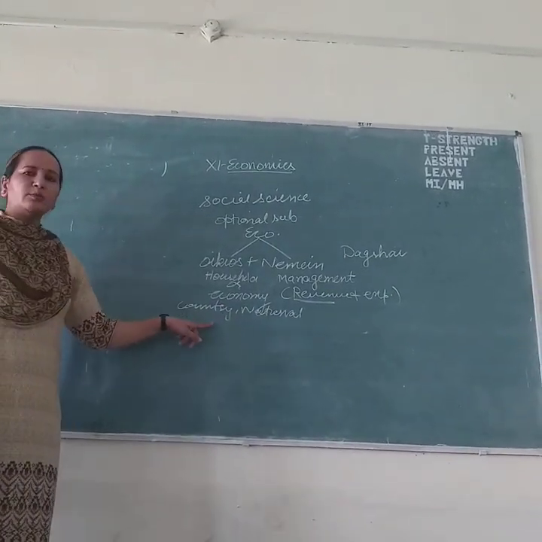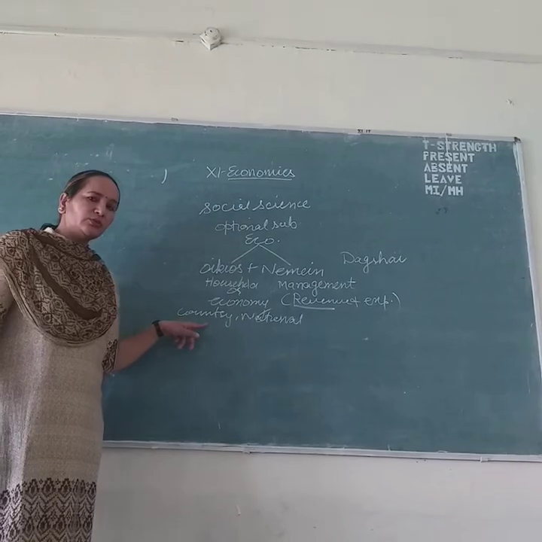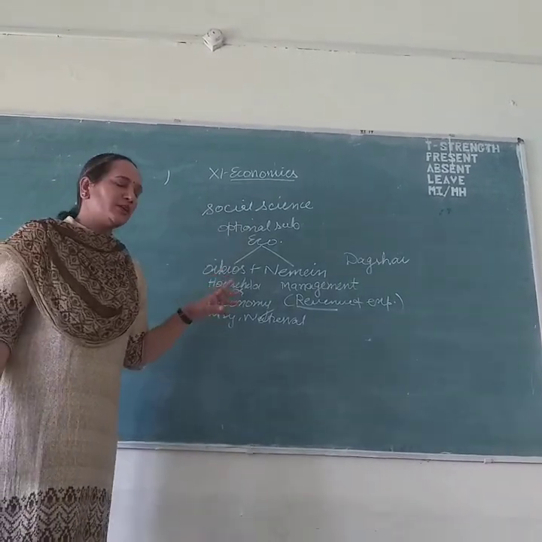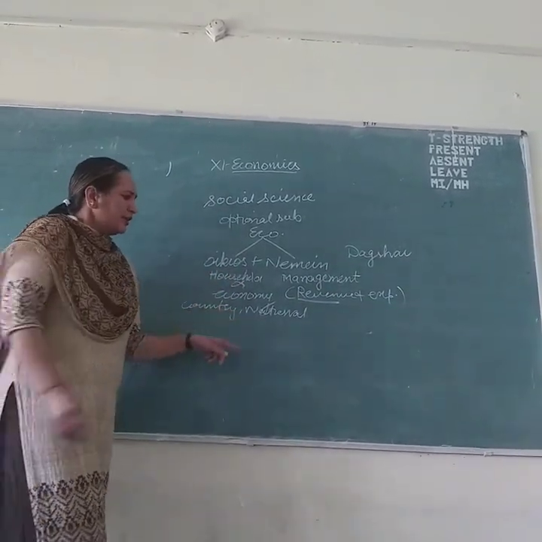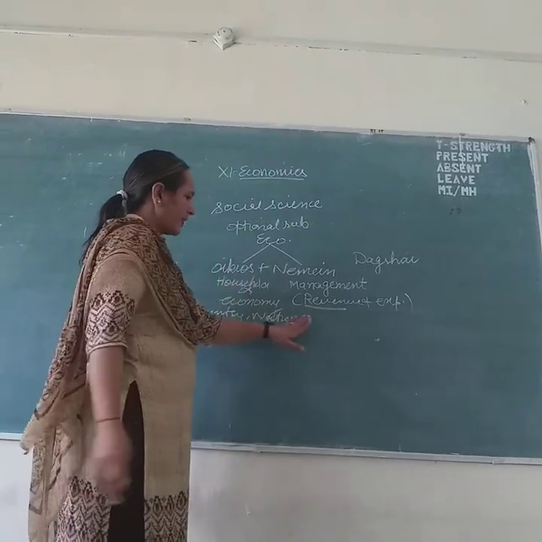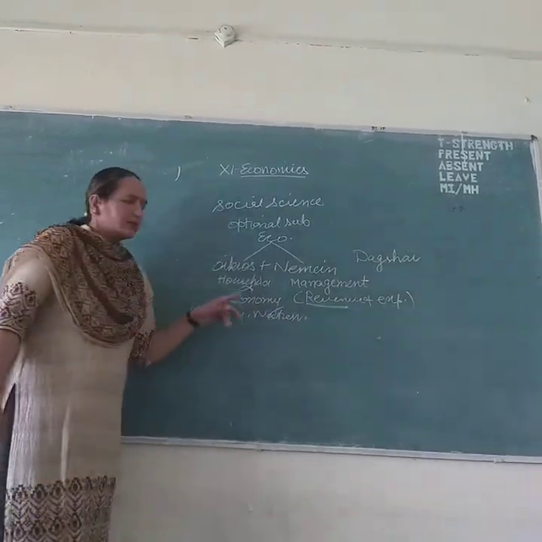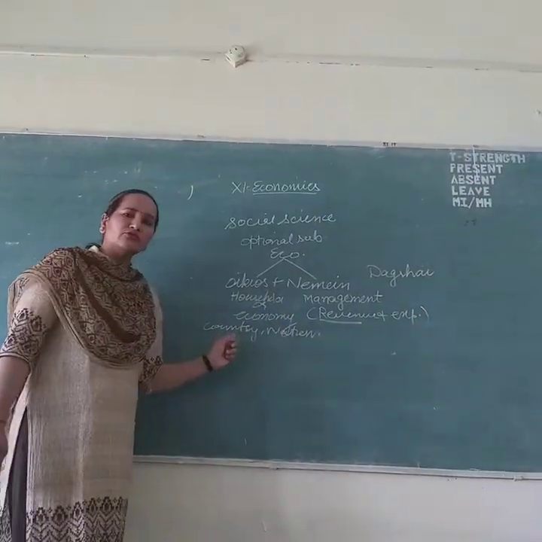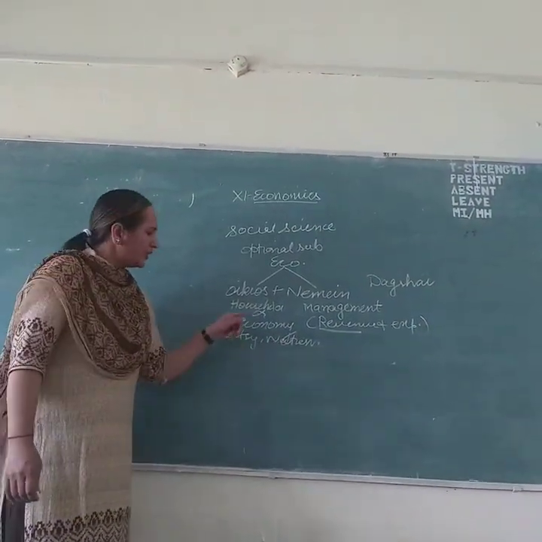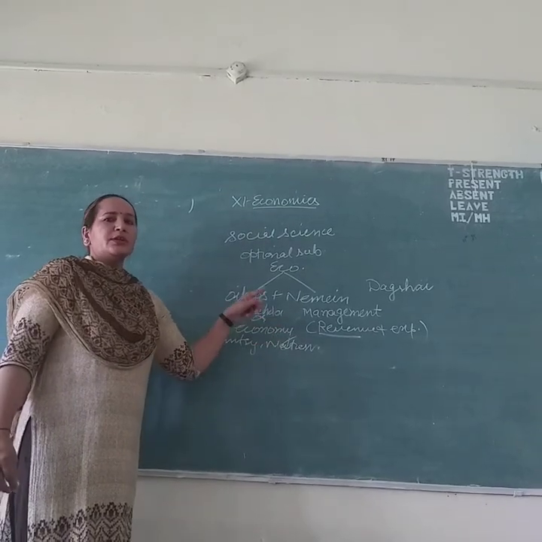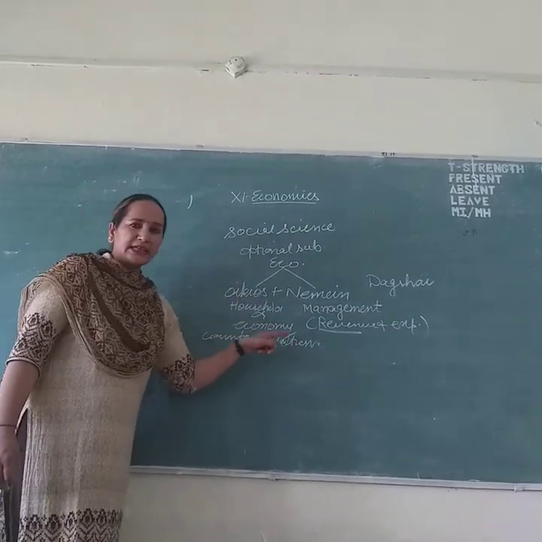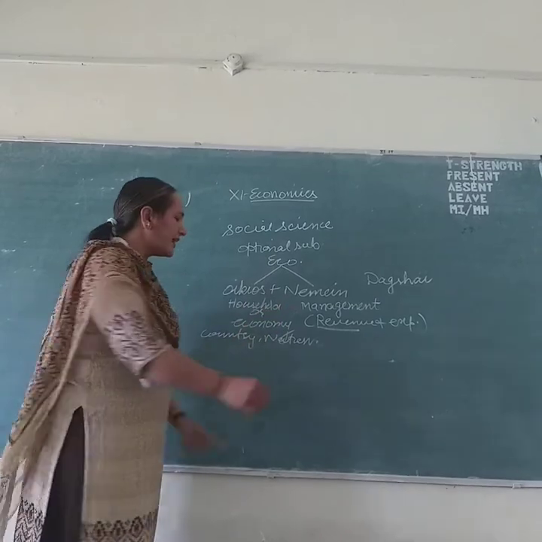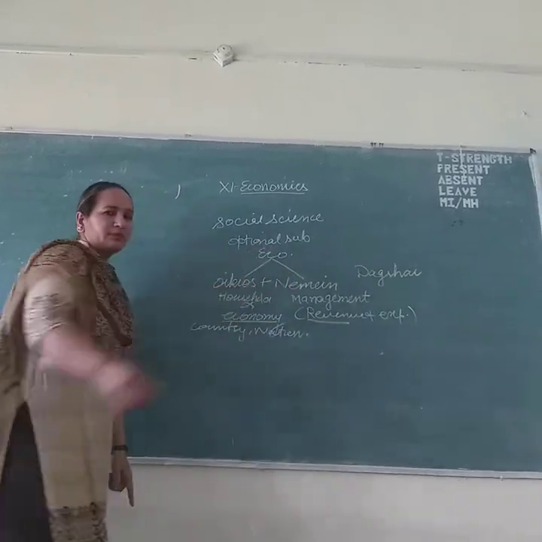The word country is used from the geographical point of view. It refers to the geographical area of a particular country. The word nation is used from the sentiments point of view, or the feelings of the residents of a country. The word economy is used from the economics point of view, where we study the economic activities of the economy.